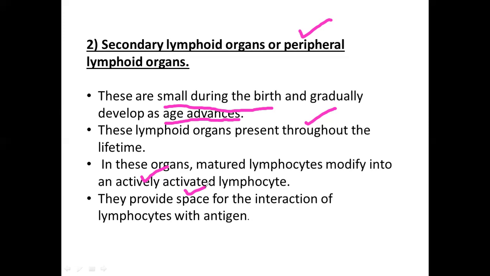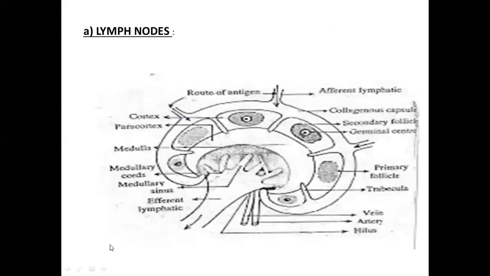So ఈ antigen encountering కానీ filtration process కానీ everything will be done by the secondary lymphoid organs. So as discussed, primary lymphoid organs, thymus, bone marrow, and bursa fabricius ఎలా ఉన్నాయో, secondary lymphoid organs are also three types. That is lymph nodes, spleen, and MALT, mucosa associated lymphoid tissue.